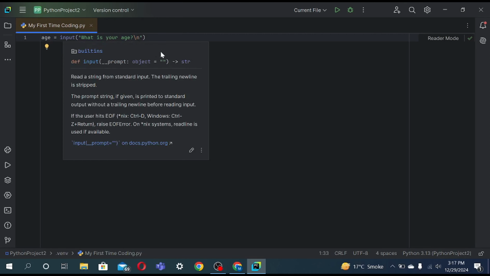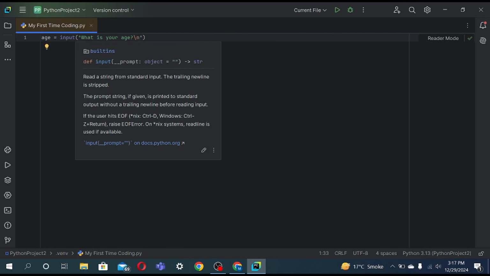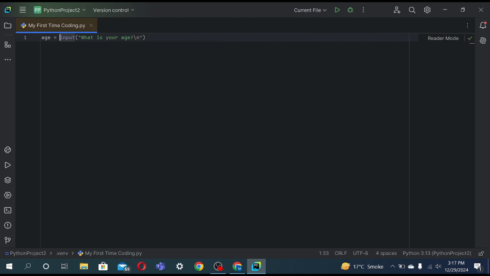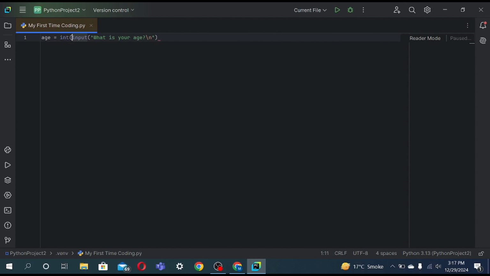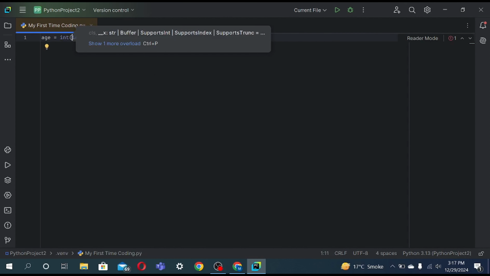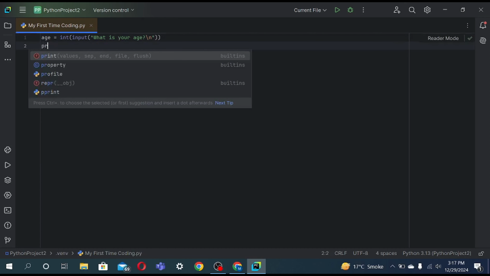So to typecast it, we need to make it a float, that is a decimal, or you could say an integer. In this case, we are gonna stick with integers. Gonna type int, which is short for integer. You can't just type integer, because that's not what Python supports.